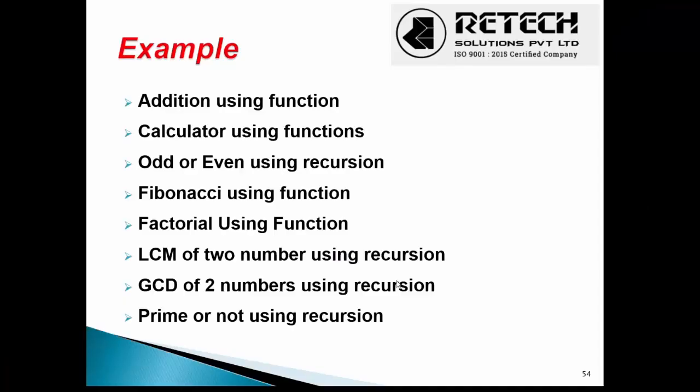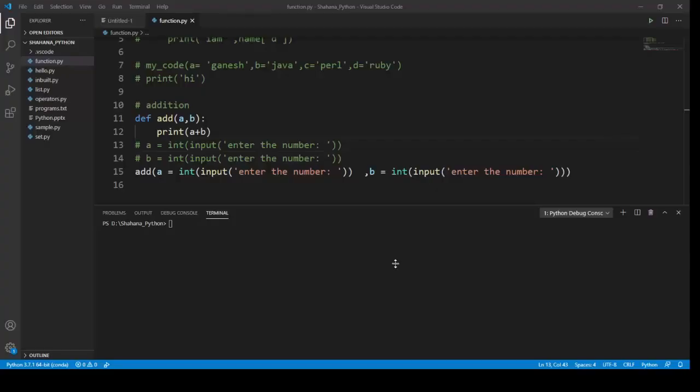Next problem is a calculator using a Python function. In our previous problem we had only addition, but we're gonna do more. This problem is going to be an assignment for you to try to solve. The main difference is to make a couple more functions based on their actions. For example, a function named subtraction, and the action is going to be subtraction. Then a function named multiplication, whose scope is going to be multiply, and change this plus symbol to the multiplication symbol. This way you can also try to do this problem.